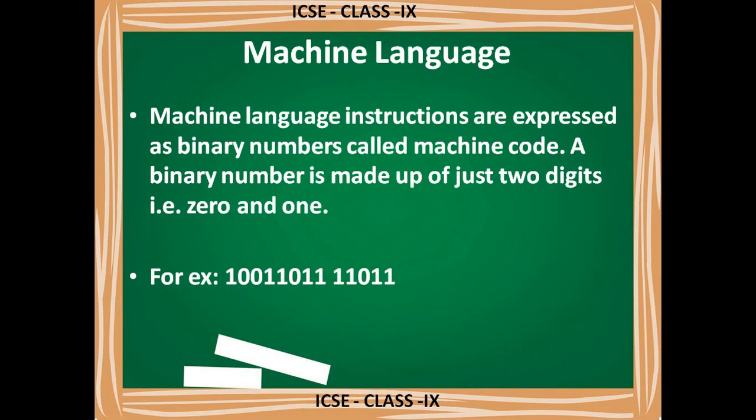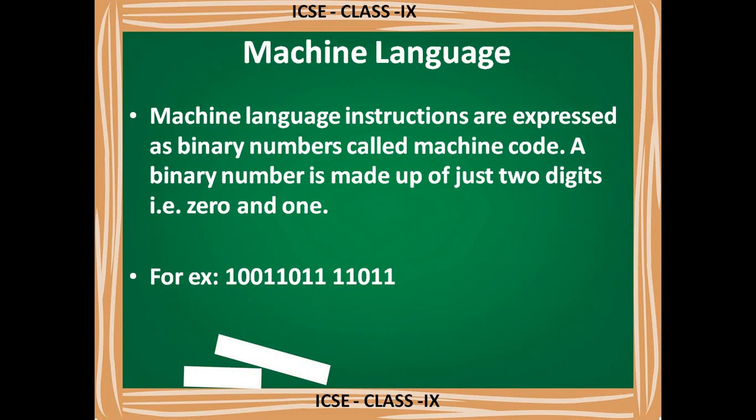Machine language instructions are expressed as binary numbers called machine code. These instructions are given in binary form, in the form of 0 and 1. A binary number is made up of just two digits, 0 and 1, and all the instructions are given using these two digits. Earlier, programmers used only this language, machine language. But it is difficult to handle and difficult to write the code. So it is difficult to learn.